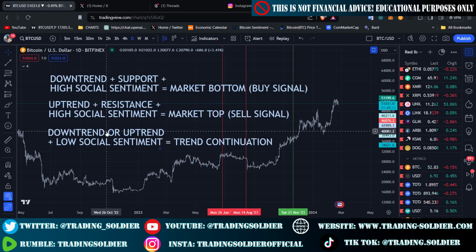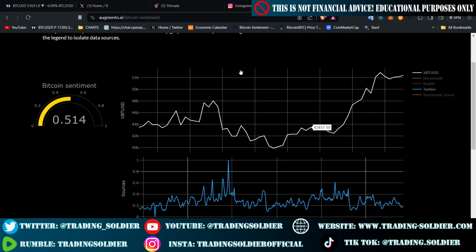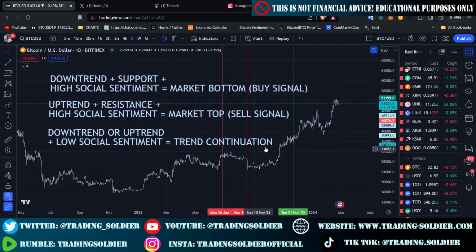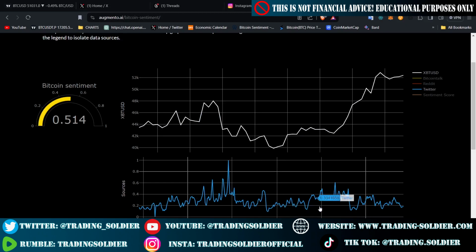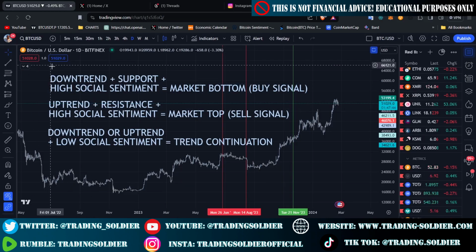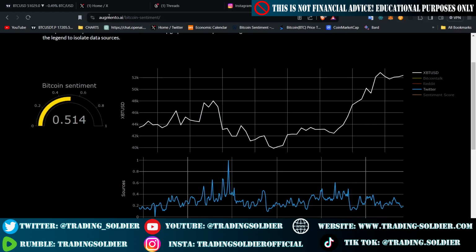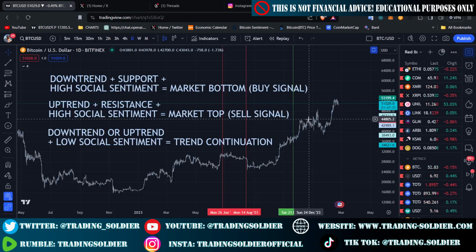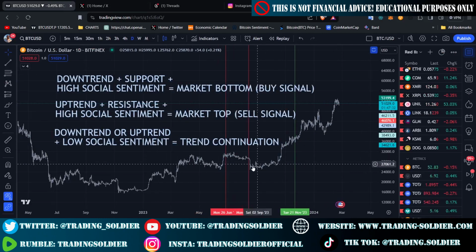And the last rule that I made for you is that if we are in a strong downtrend or a strong uptrend, but the social sentiment is very low, we can assume that this means trend continuation. As you can see here, all this time the social sentiment was very low, but the price of Bitcoin was rising continuously. It was continuing the trend, okay? So these are the basic rules that I have spotted using the Bitcoin sentiment indicator of Aumento.ai. Right now I'm going to give you an example of a market top.